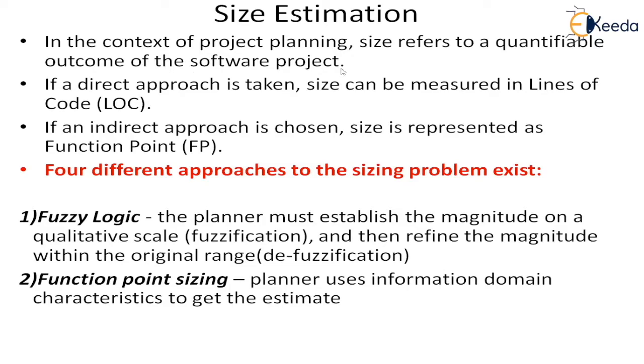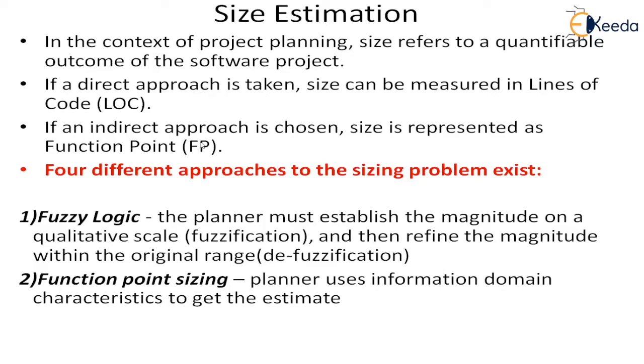of the software product or the project metrics. So if a direct approach is taken, size can be measured in terms of the code. The code that we are producing at the end of the project, that is supposed to be the size in terms of the lines of code that have been produced. So that is a direct approach.